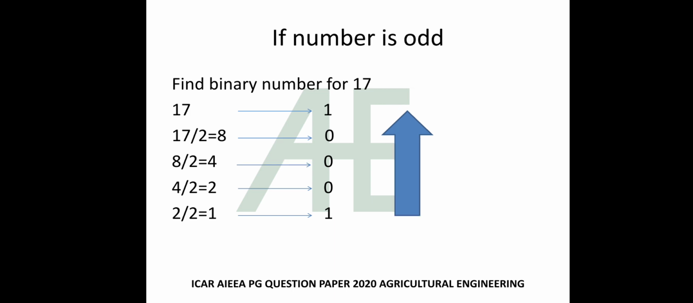Now if number is odd, assume that we need to find the binary number of 17. So write down 17 as it is. 17 by 2 is equal to 8, ignore remainder. 8 by 2 is 4, 4 by 2 is 2, 2 by 2 is 1. So represent odd number by 1 and even number as 0. So you will get binary number 10001, and always remember that we need to go from downside to upside.